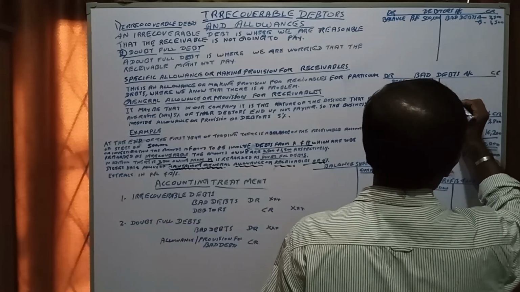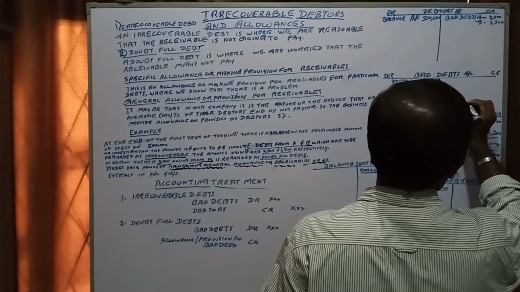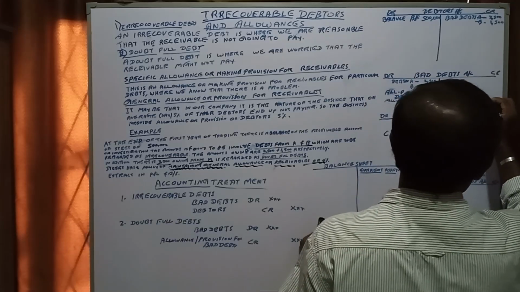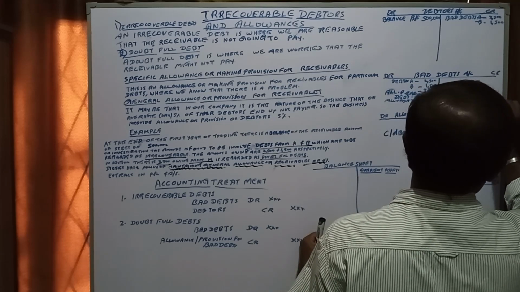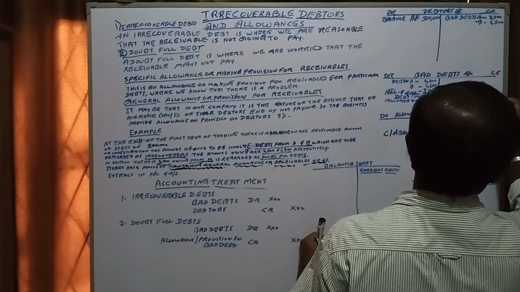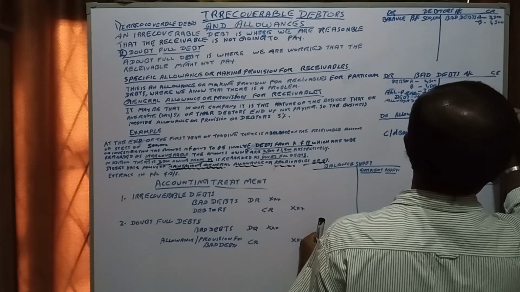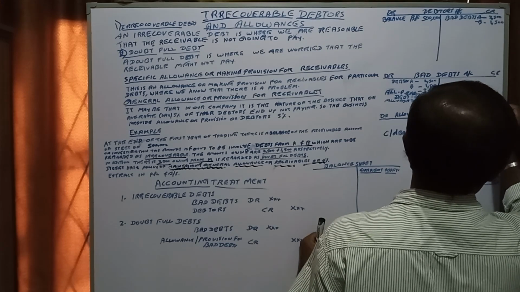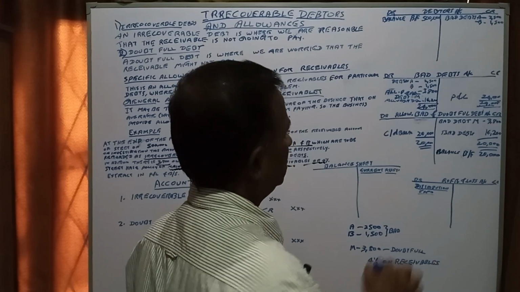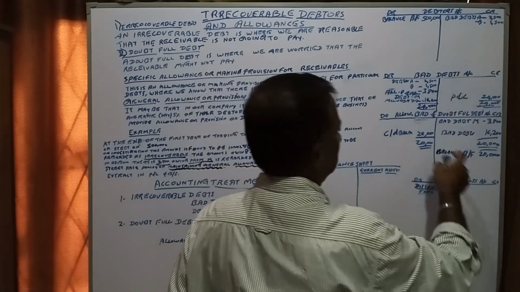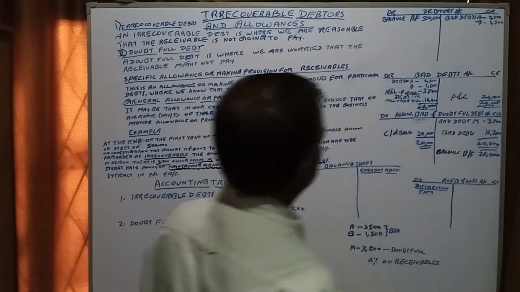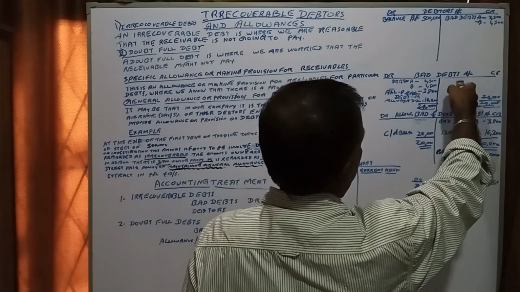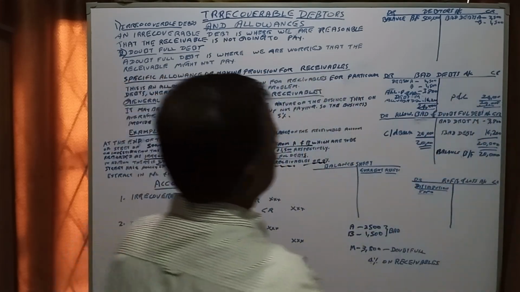PNL, we used to say PNL 24,000. You have to transfer this amount to PNL. This amount is carried forward. This will go to the profit and loss account, right?